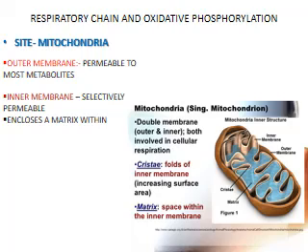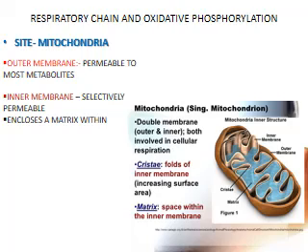Now, what is the site where the respiratory chain or oxidative phosphorylation occurs? The site is the mitochondria. Let's briefly look at the structure of mitochondria. The mitochondria has an outer membrane which is permeable to most metabolites. It also has an inner membrane which is selectively permeable, and the inner membrane encloses a matrix. In the figure you can see the outer membrane and the inner membrane.